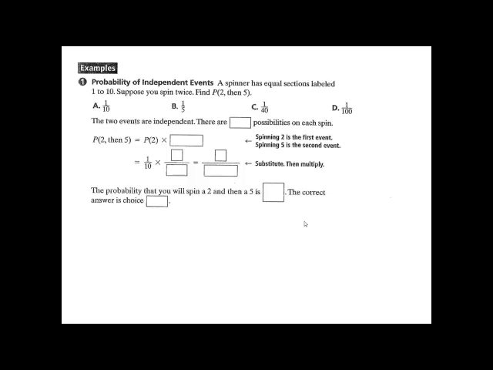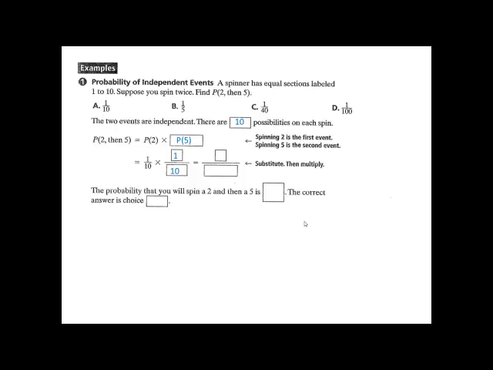We have a spinner with equal sections labeled 1 through 10. You're going to spin the spinner twice. We're going to find the probability of getting a 2 followed by a 5. The 2 events are independent. There are 10 possibilities on each spin. The probability of spinning a 2 is 1 out of 10 because there's one 2 out of 10 choices. The probability of spinning a 5, again, is one 5 out of 10 choices.